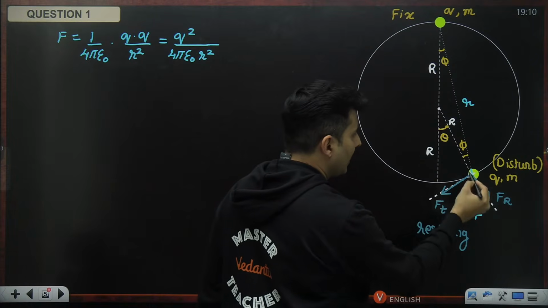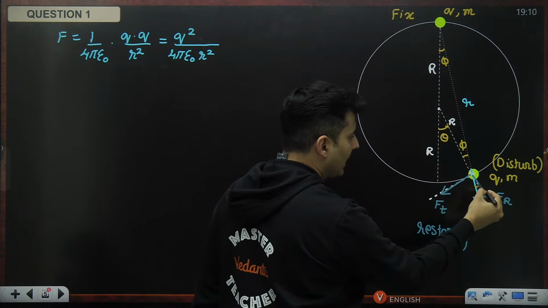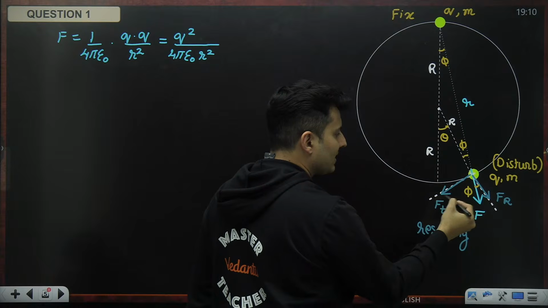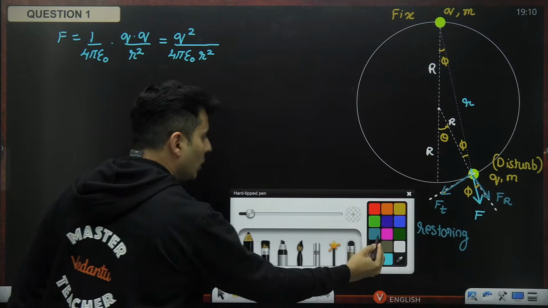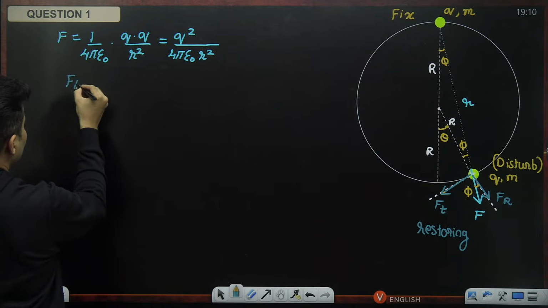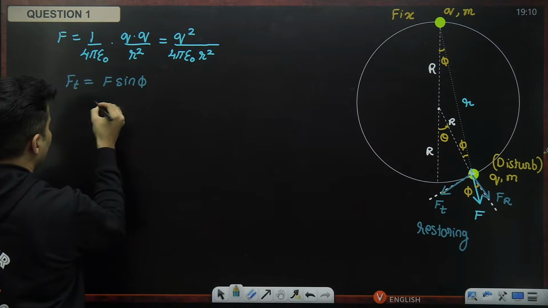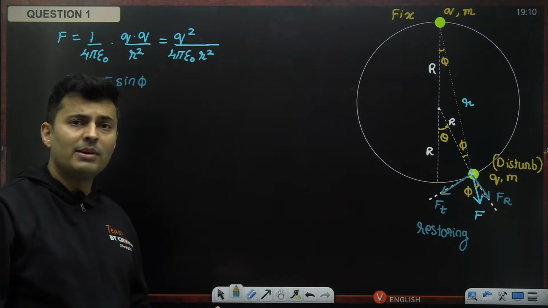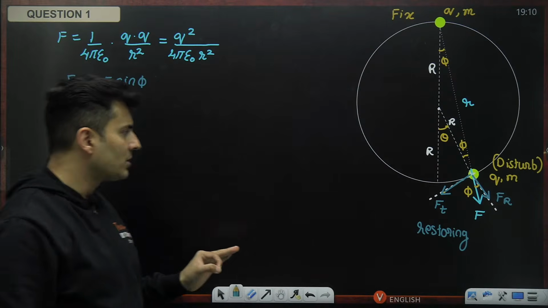See, the angle between this line and this line is phi. So the exact opposite angle over here is also phi. This tangential will be the sine component, and the radial will be the cos component. So I immediately see the tangential component is F sine phi, and I know what F is. I just need to figure out what phi is. Maybe from that I will get the answer. This is the restoring force.